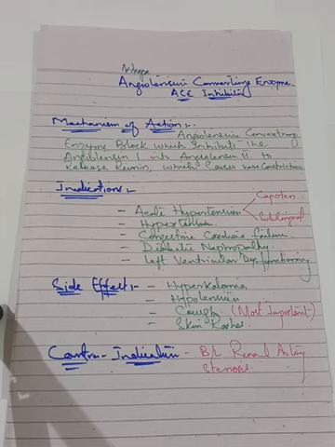And the contraindication, this most commonly occurs in your MCQs, and the examiner asks this question, also as a scenario question: what are the contraindications of ACE inhibitor? In bilateral renal artery stenosis, ACE inhibitors are contraindicated. So I have mentioned the mechanism of action, indication, side effect, and contraindication. If you prepare any drug, this is the pattern. You have to go through any drug with this pattern: mechanism of action, indication, side effect and contraindication.